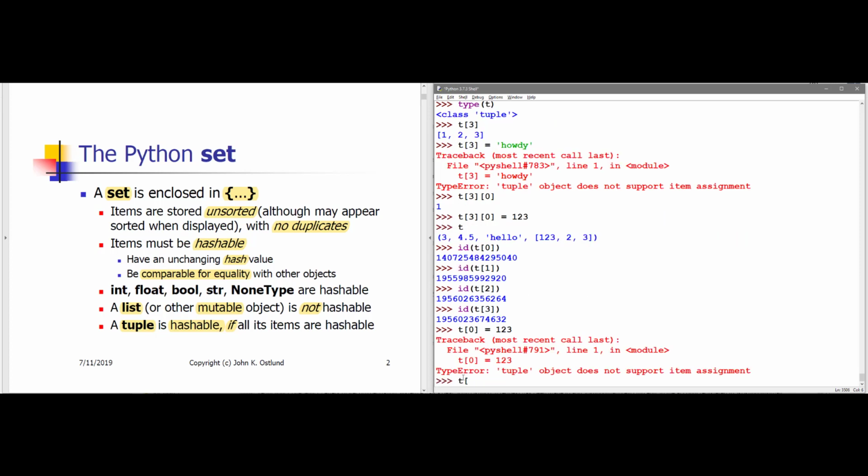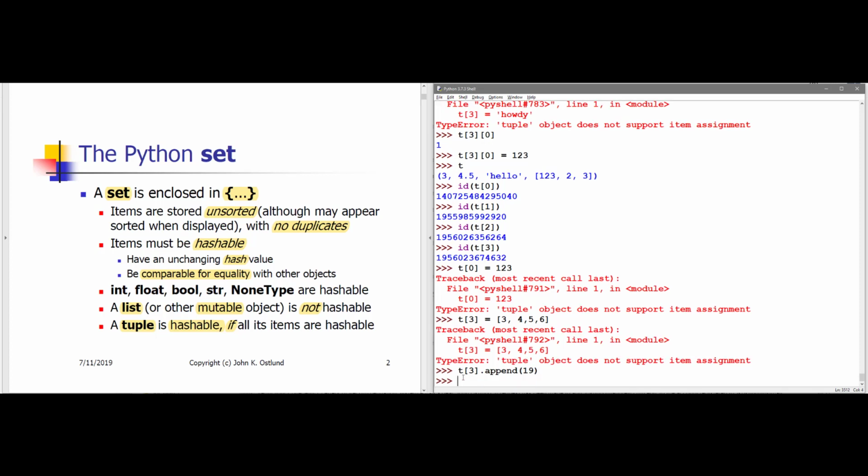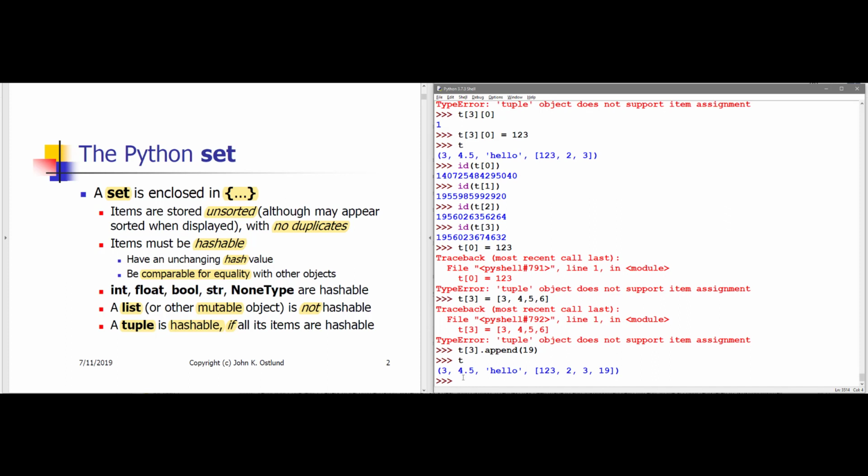I can't say t sub 3 gets 3, 4, 5, 6. I can't change the list within the tuple t to some other list. That's invalid. But within the tuple, the list is mutable. And if I say t sub 3 dot append 19, let's say, that succeeded. t will show that that 19 has been appended to the end of that list item.